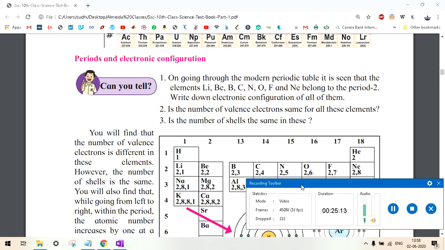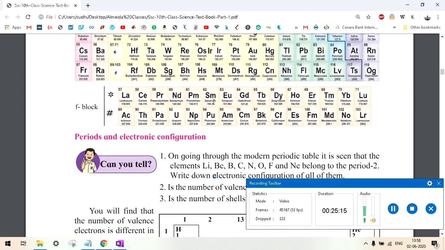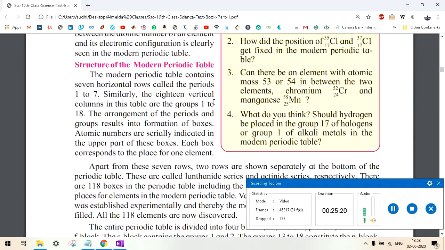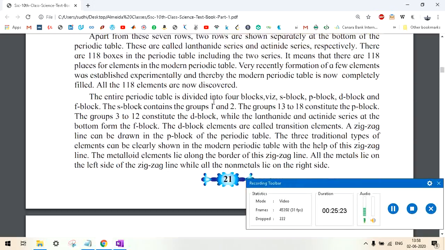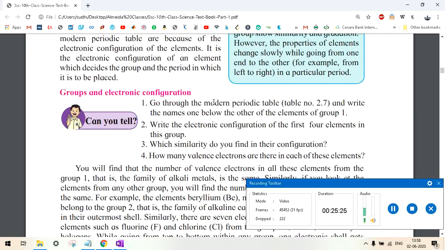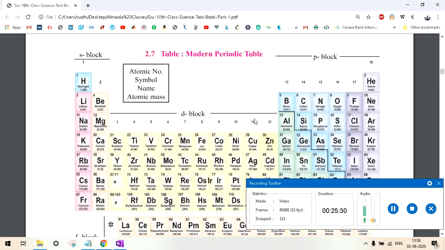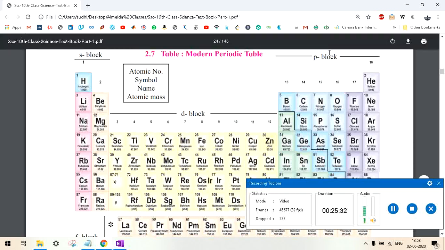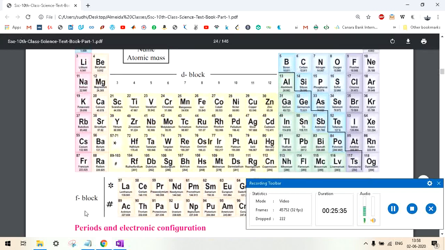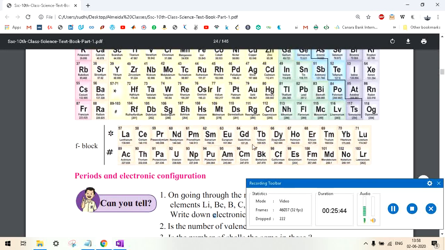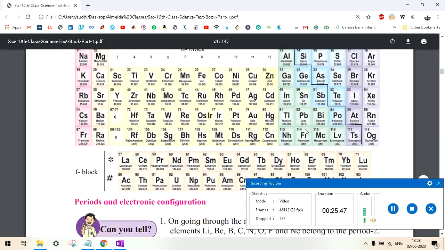I think till now this much is fine. You must go through what the modern periodic table is and what its concepts are. These are important things that you should know. Which block has which atomic numbers: group 1 and group 2 belong to the S block, group 3 to group 12 belong to the D block, group 13 to 18 belong to the P block. The F block has two separate series called the lanthanide and actinide series, which have elements from atomic number 57 to 71 and 89 to 103 respectively.